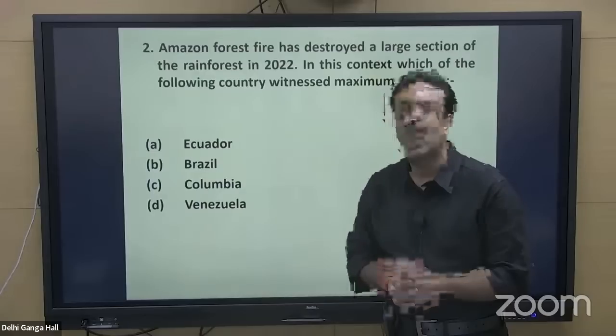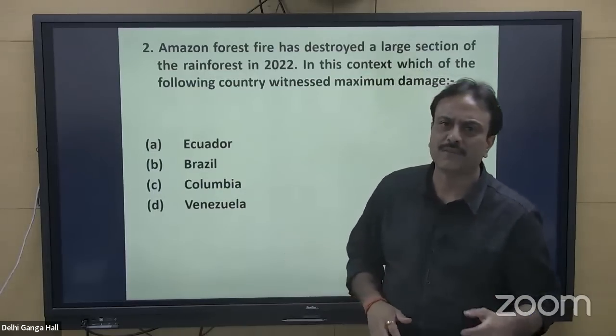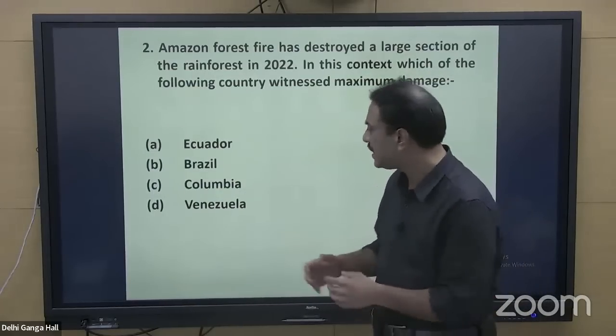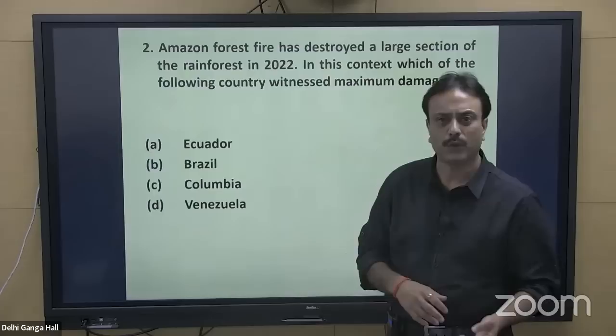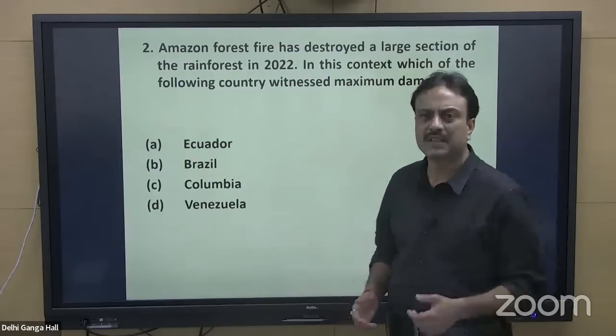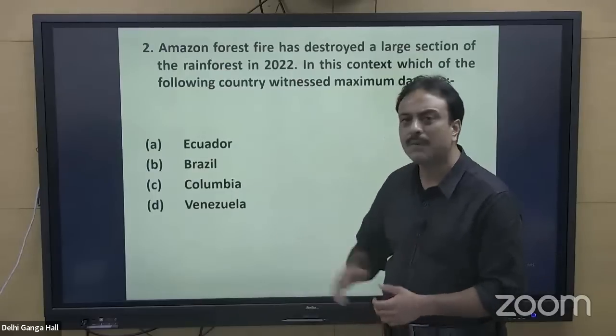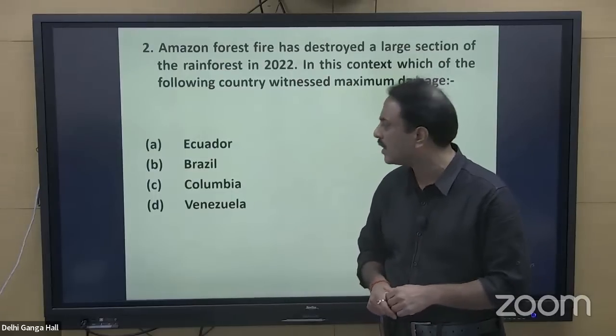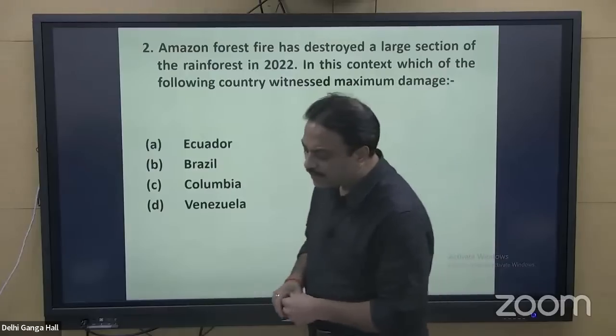Venezuela is also a very small country in comparison to Brazil. Brazil is the fifth largest country of the world. The largest countries are Russia, Canada, USA, China, and the fifth is Brazil. India is the seventh largest. So maximum destruction has taken place in this particular country, that is Brazil.